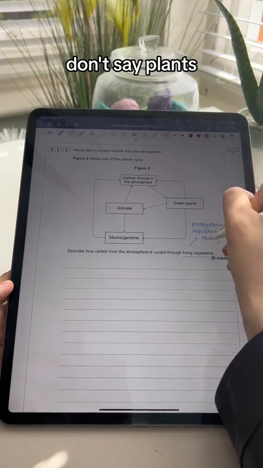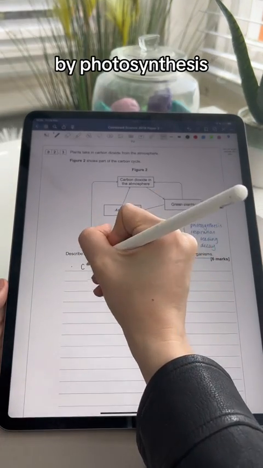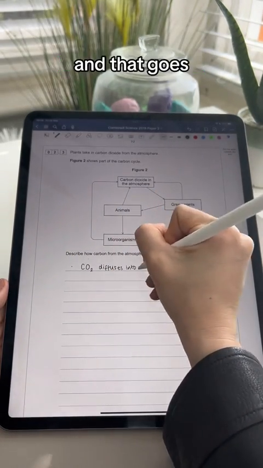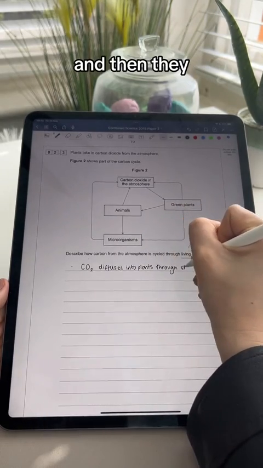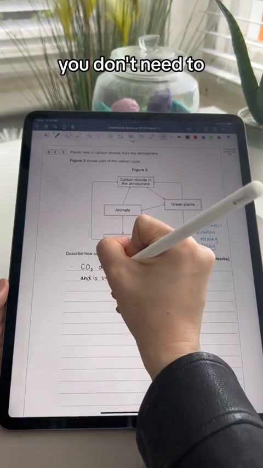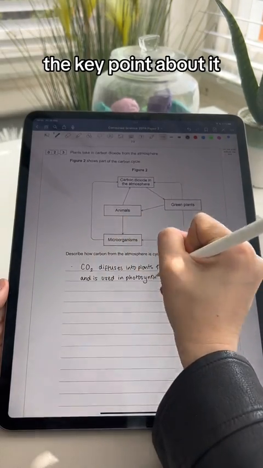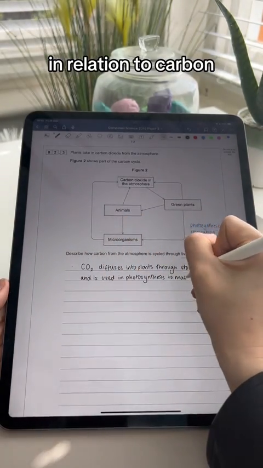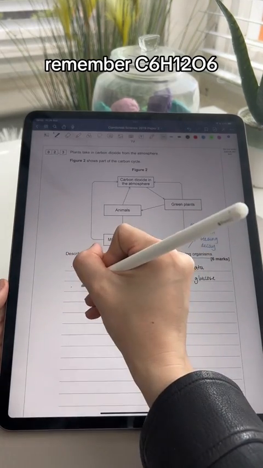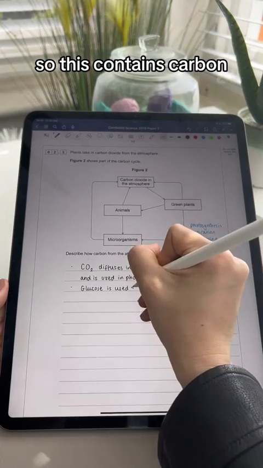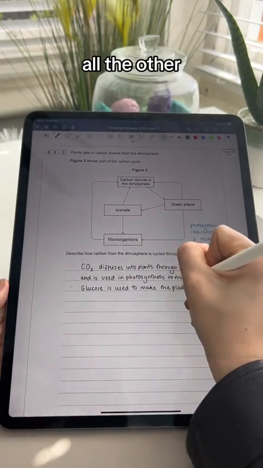First mistake, don't say plants take in carbon dioxide by photosynthesis. They actually take it in via diffusion, and that goes through the little holes called stomata, and then they use it for photosynthesis. You don't need to mention oxygen here because it's not got carbon in. The key point about it in relation to carbon is that it makes glucose. Remember, C6H12O6.